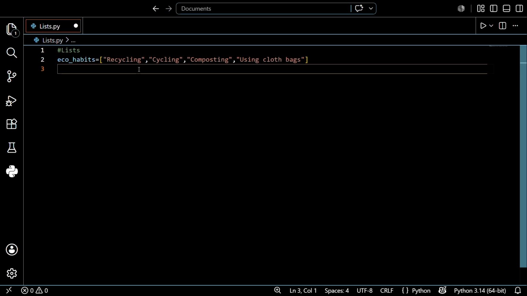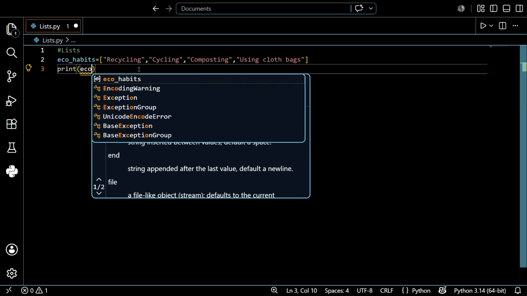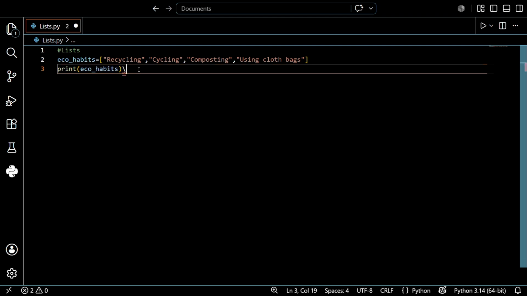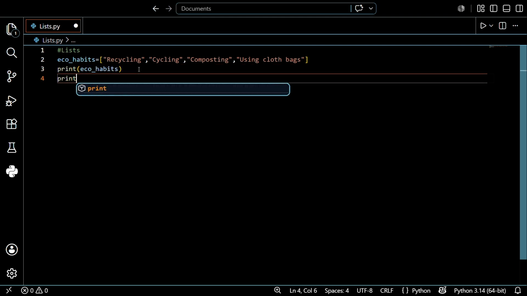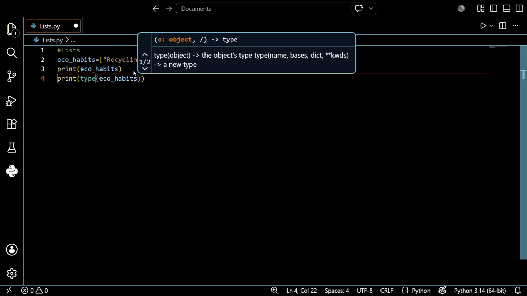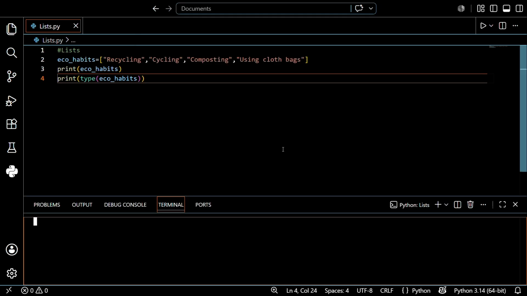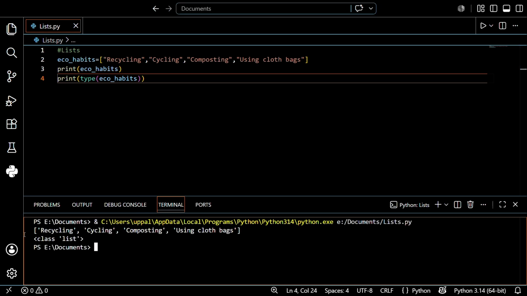So I want to print the list. You can easily print, guys, just write the command print and the variable itself, no need of anything else, right. After that I want to print the type also, guys, it is very interesting, right. What will show the type in the output? So before that I want to say this first, after that I want to run this. So what will happen, let's see. It's showing that it printed the entire list, and also showing that the type is list. So that is the one we were discussing, right.